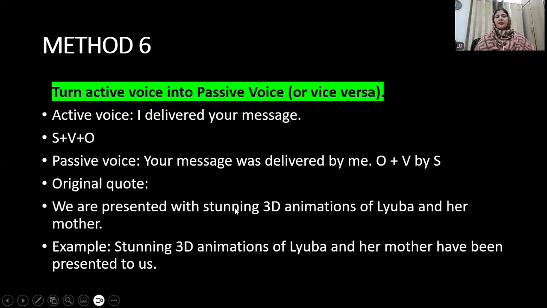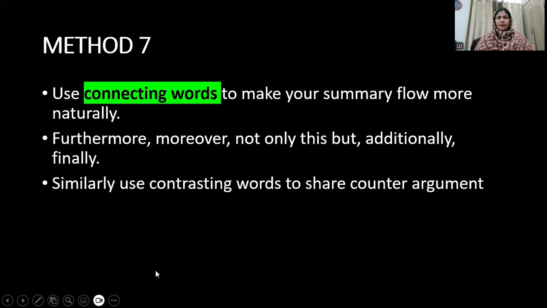"We are presented with stunning 3D animations of Luba and her mother." This is the second example and how it has been changed. You see, the whole sentence gives the impression as if it is a new sentence just by changing the active sentence into a passive sentence: "Stunning 3D animations of Luba and her mother have been presented to us."